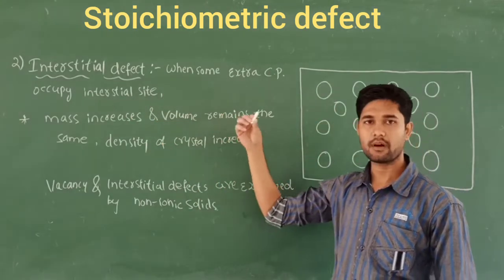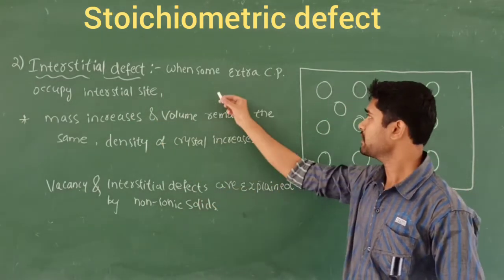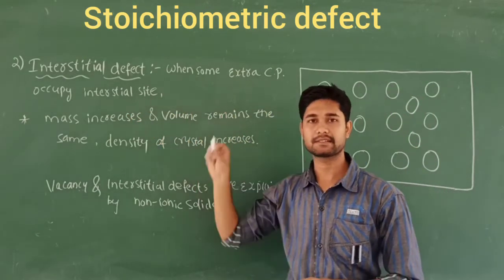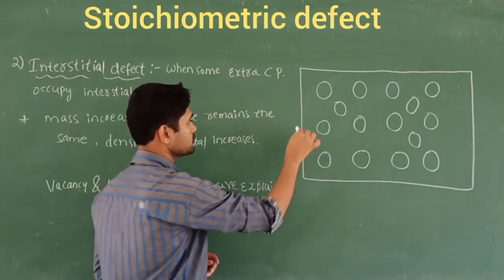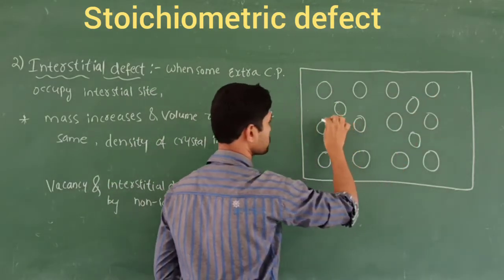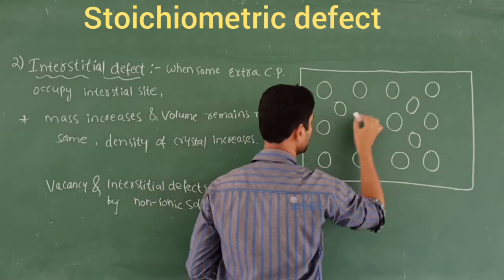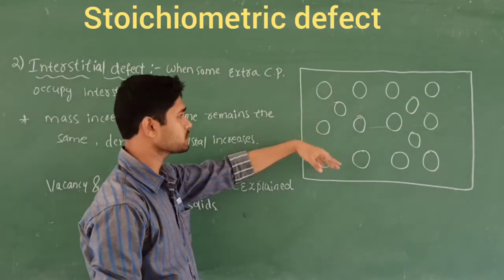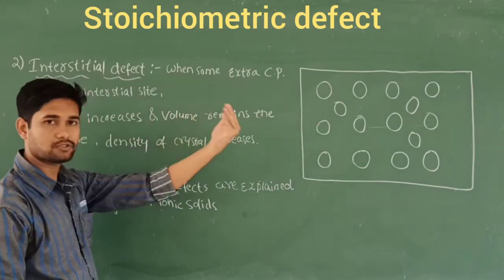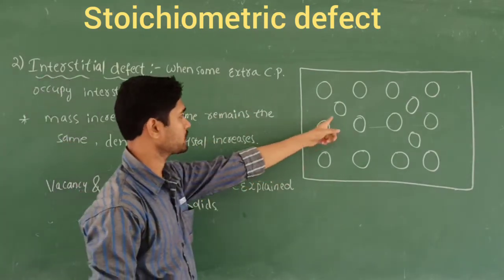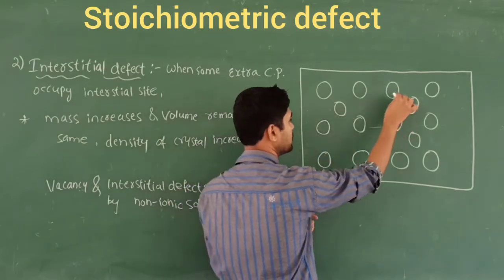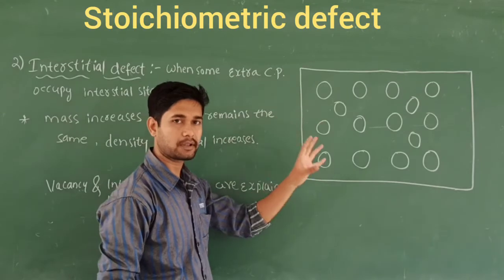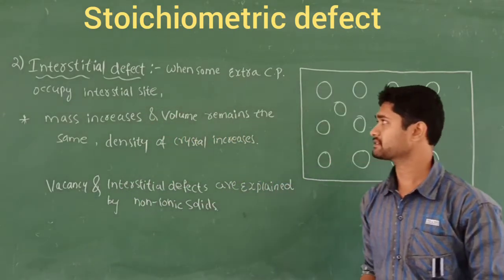The second one is called interstitial defect. How does this take place? When some extra constituent particles occupy the interstitial sites. You can see here a systematic arrangement of rows of the constituent particles. This is the first row, this is the second row, and this is the third row. In between these rows, some extra constituent particles occupy the spaces like this. This is what we call the interstitial defect.